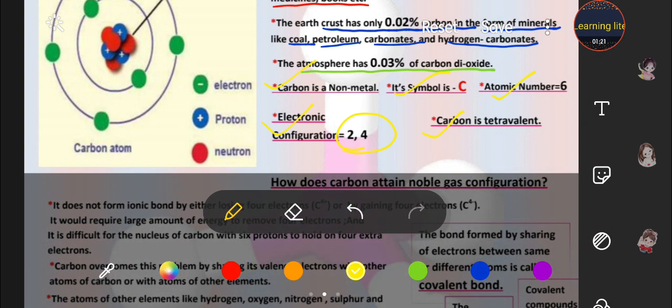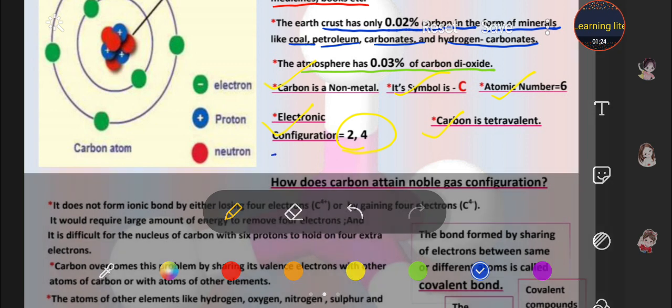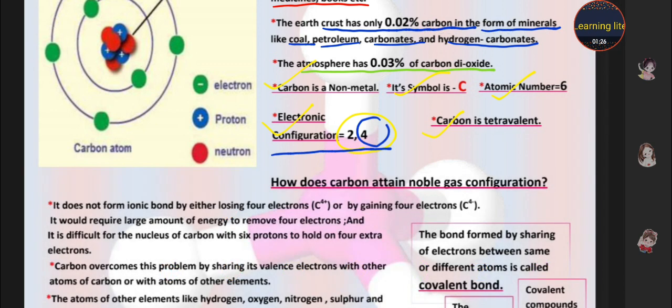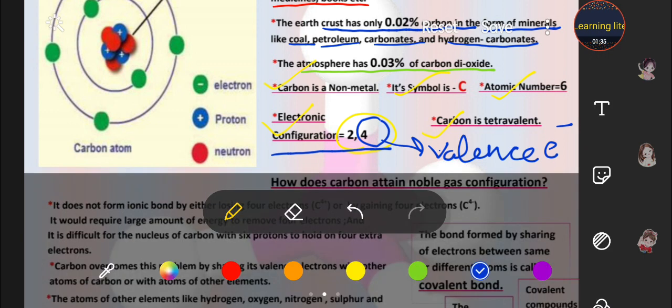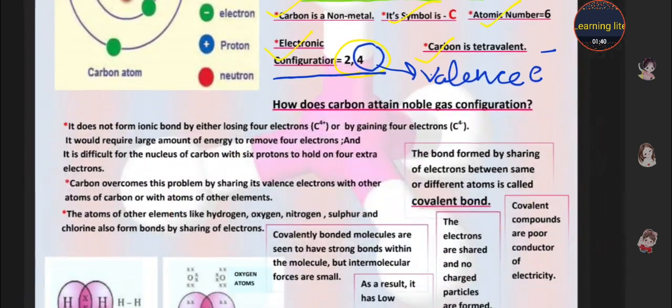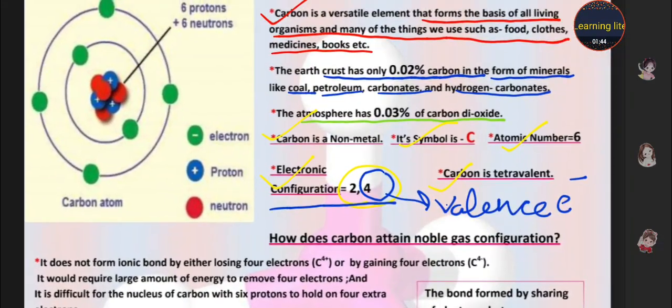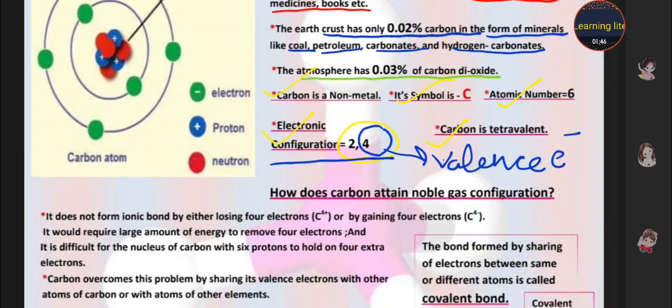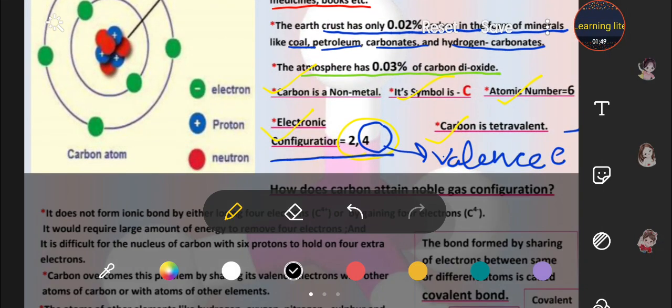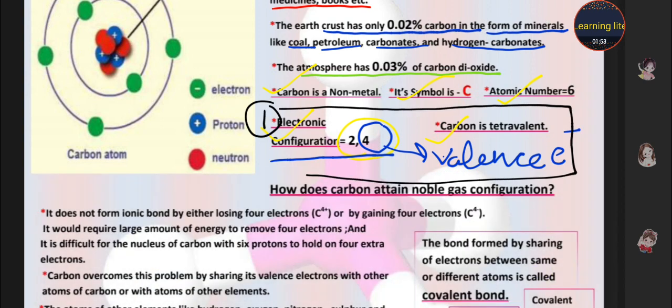So students, why is carbon tetravalent? Because in its configuration, it has 4 valence electrons. So carbon is called tetravalent. This is the first answer of your first question. Why is carbon tetravalent? Then we have to write here that because carbon has 4 valence electrons. So this is your first answer, students. Okay.